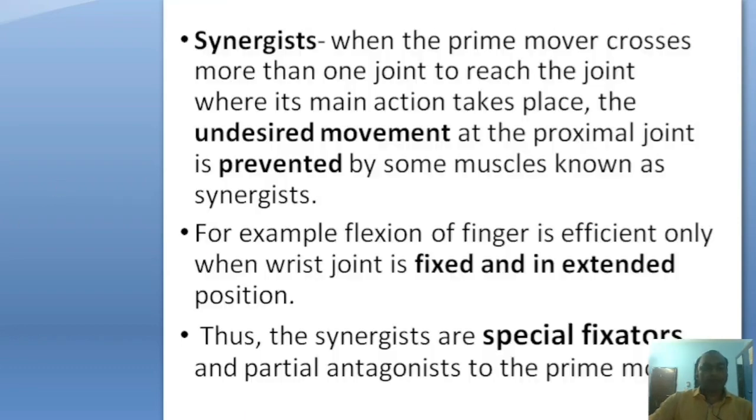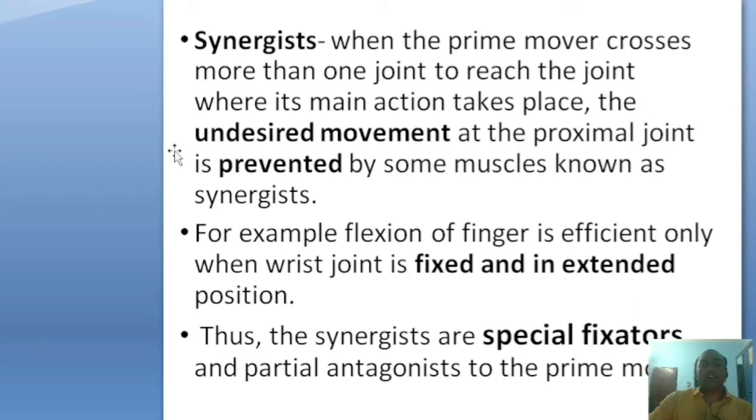The last muscles are synergists. A synergist is a special type of fixator. Synergists act when the prime mover crosses more than one joint to reach the joint where its main action takes place.